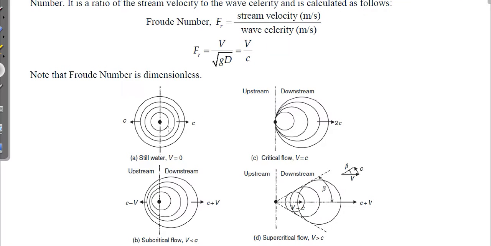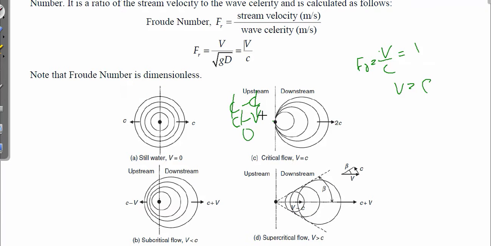In still water the wave moves with velocity c in this direction and velocity c in this direction. Suppose we are asking for critical flow. In critical flow we know that Froude number is equal to 1, then v equals c. So the upstream velocity, in the backward direction from the point where you have thrown the stone, is c minus v, which becomes c minus c equal to 0.